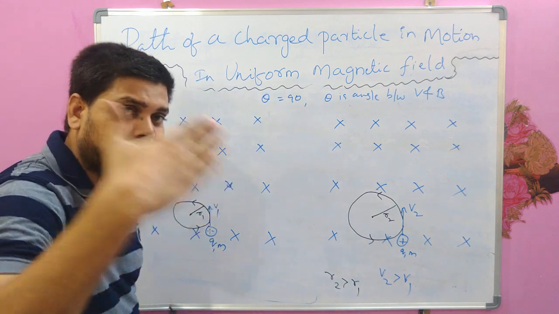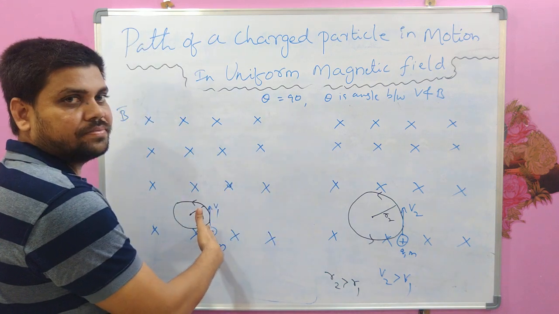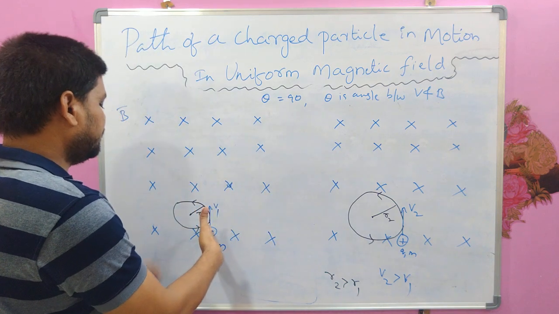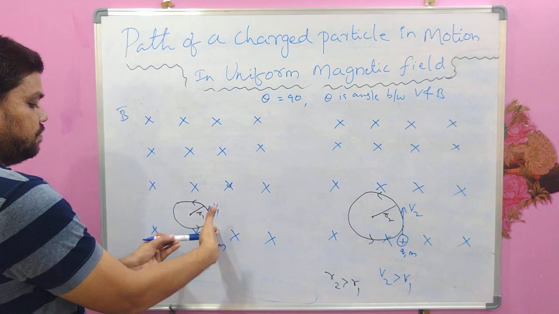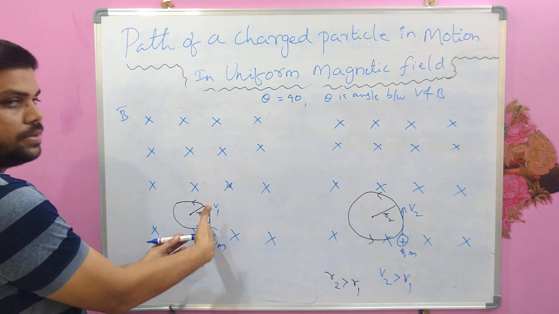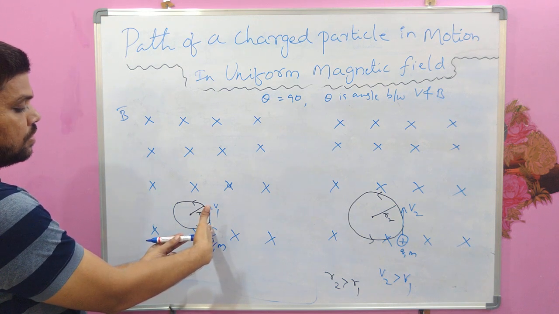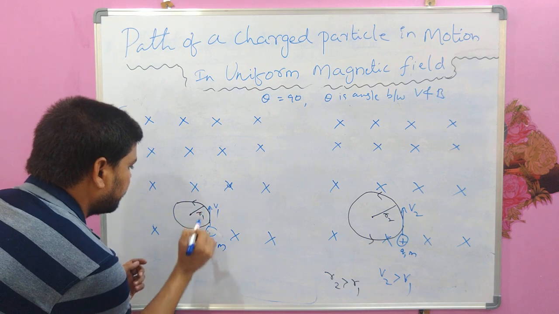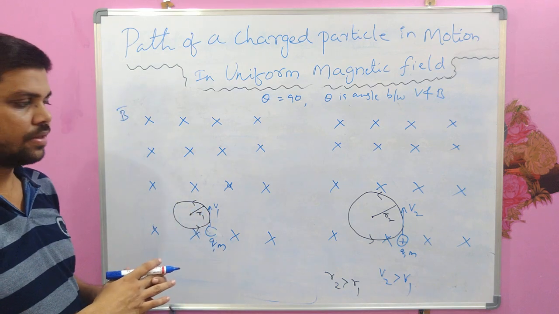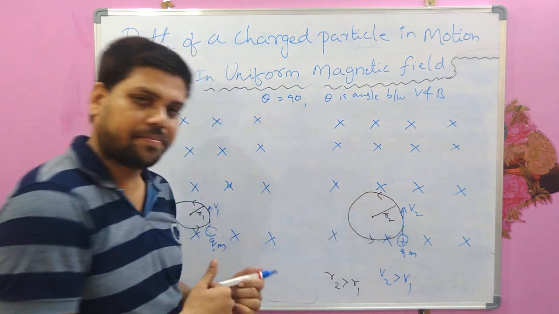The right hand should be used for positive charges. In this case, this will be the direction of the force, which is why it is moving in this direction. The circular path is in this direction. Similarly in the case here.